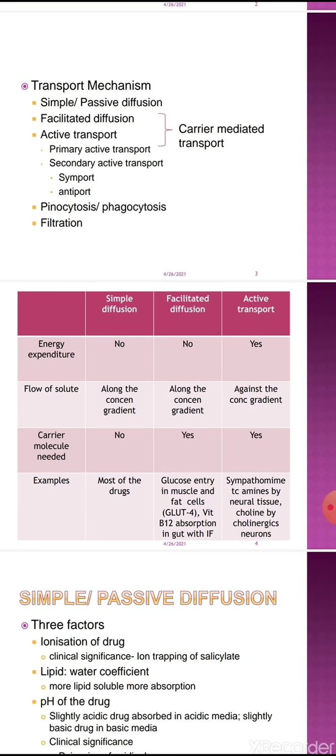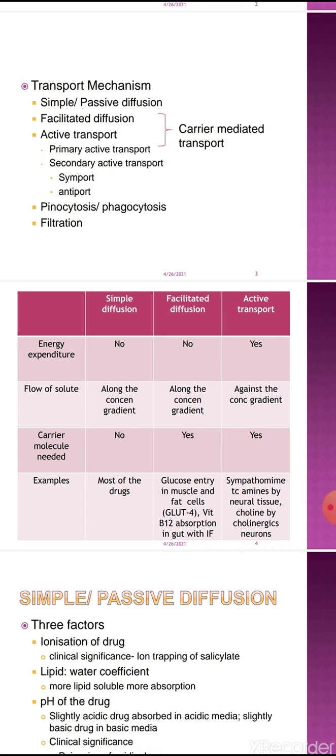Because the flow of solute is along the concentration gradient in simple diffusion and facilitated diffusion, while the flow of solute is against the concentration gradient in active transport. Need of a carrier molecule is present in facilitated diffusion and active transport.